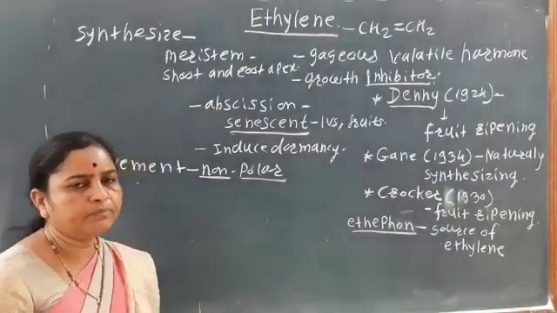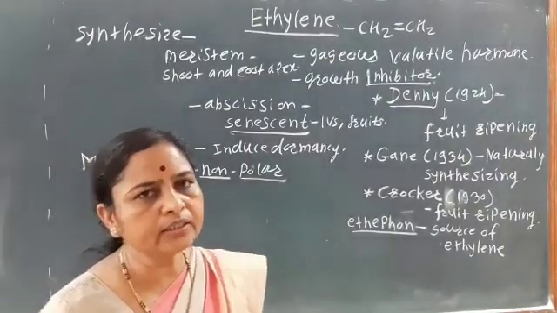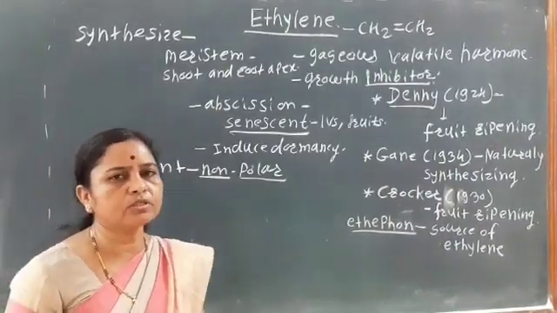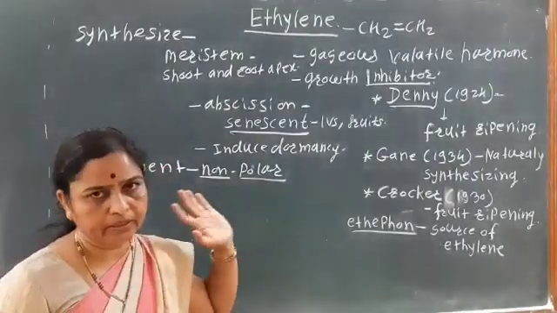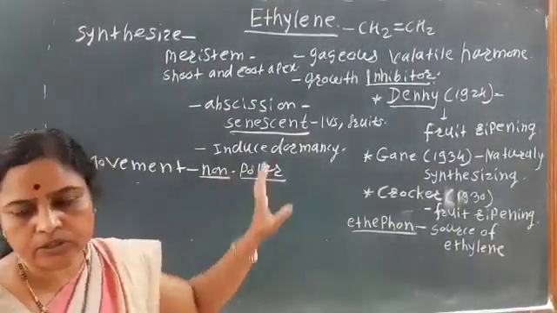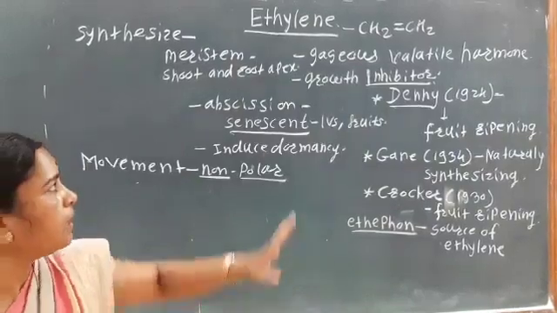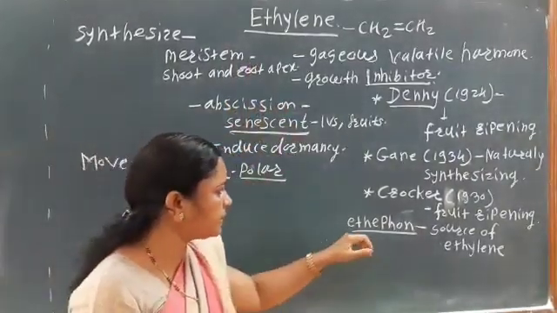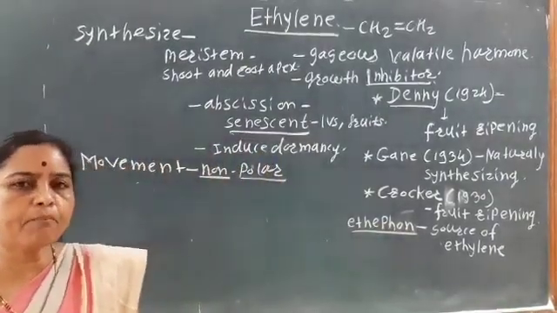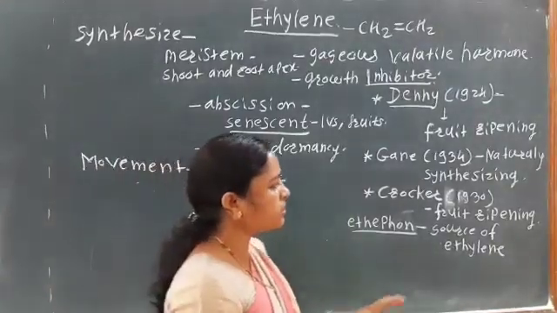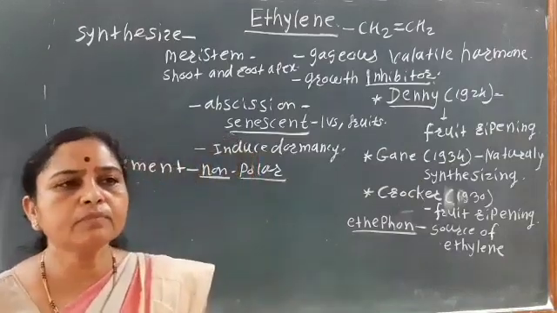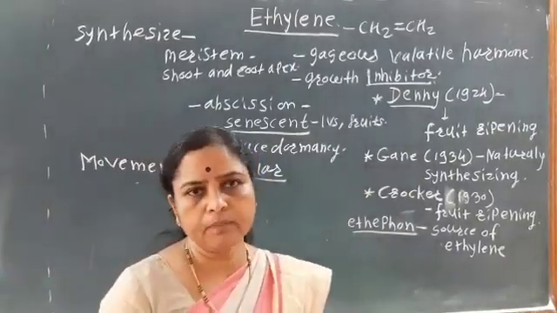So among all the hormones, auxin only shows the polar movement, while the remaining hormones show non-polar movement. Remember it, non-polar movement. Now some introduction of ethylene. One more thing, here the ethephon. It is a chemical compound which is the source of ethylene, and ethephon is mainly used for the artificial ripening of fruits.